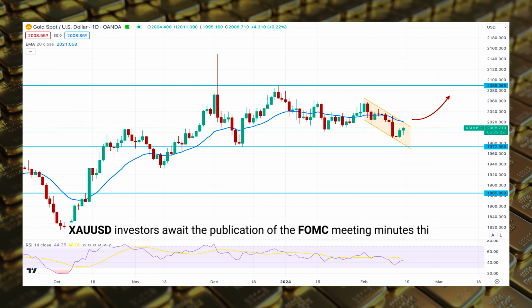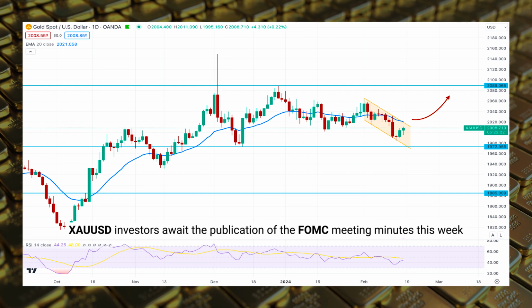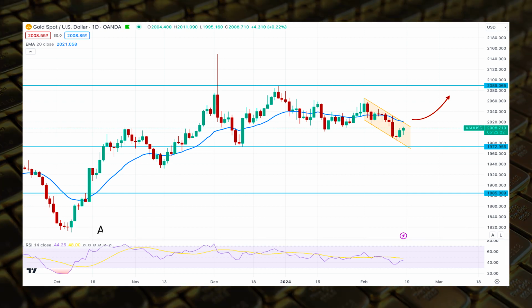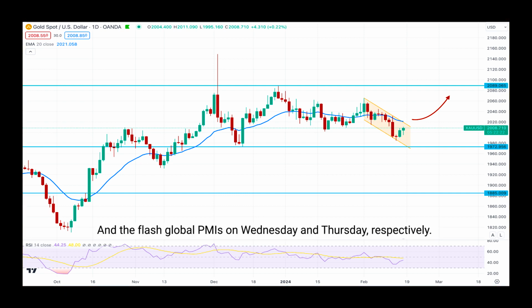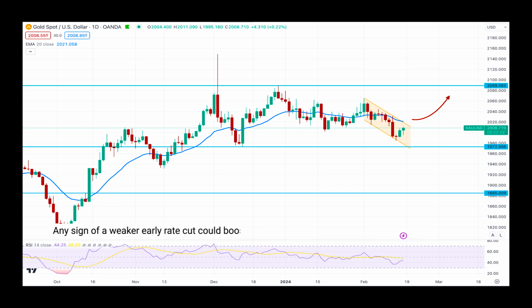However, gold USD investors await the publication of the FOMC meeting minutes this week and the flash global PMIs on Wednesday and Thursday, respectively. Any sign of a weaker early rate cut could boost the buying pressure in the gold USD in the coming days.